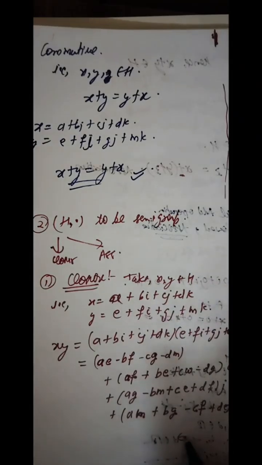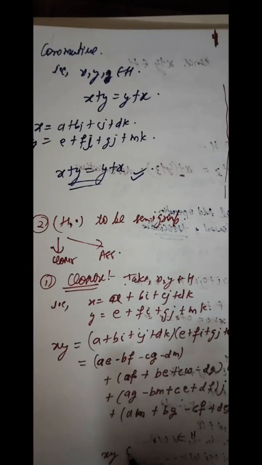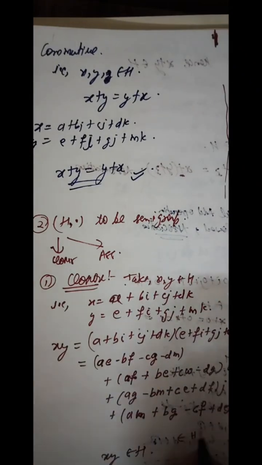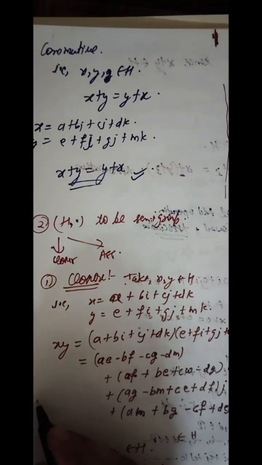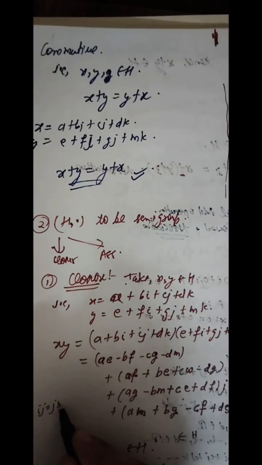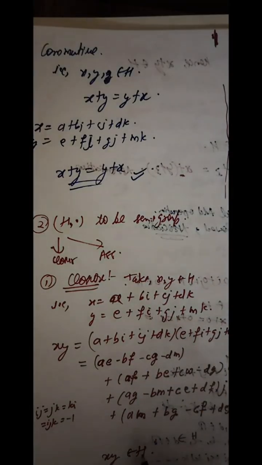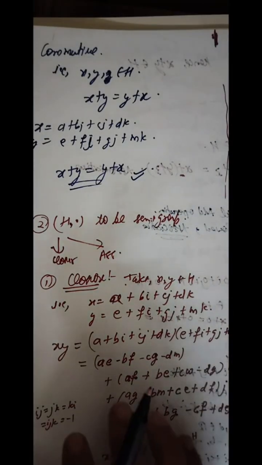This also belongs to your H, hence your xy belongs to H. We solve this normal multiplication by using our given Hamilton relation, that is i squared, j squared, k squared, or ijk equal to minus 1. So you can easily solve that. So your closure is also satisfied.